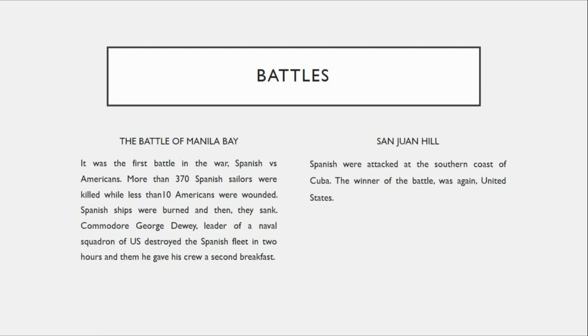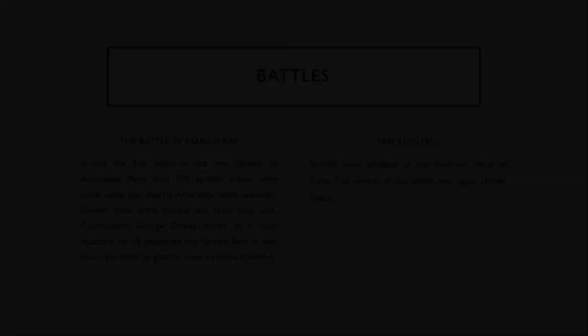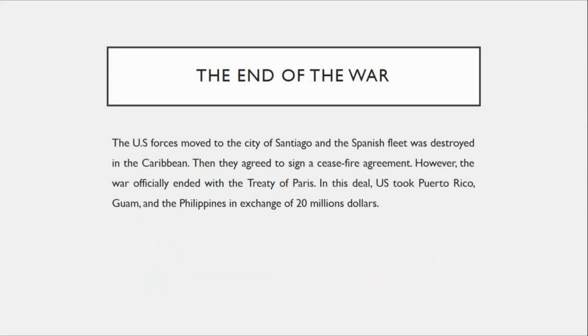San Juan Hill. Spanish were attacked at the southern coast of Cuba. The winner of the battle was again the United States. The end of the war. The U.S. forces moved to the city of Santiago, and the Spanish fleet was destroyed in the Caribbean. Then they agreed to sign a ceasefire agreement.